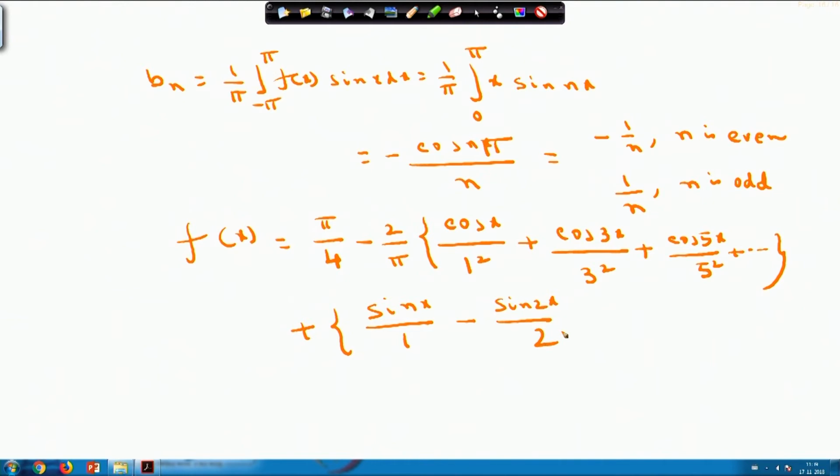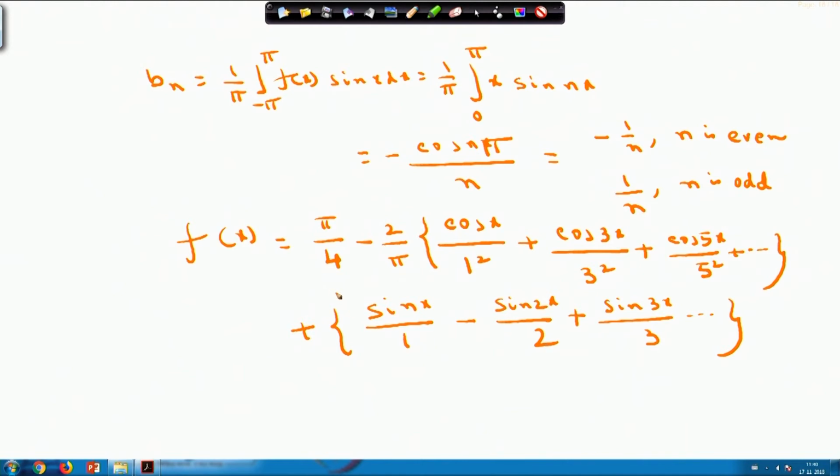The reason is when n is even it is minus 1 by n, and when it is odd it is 1 by n, plus sin 3 x by 3, like this way it will go. Now, what do I have to find out? This is the first job of this one.